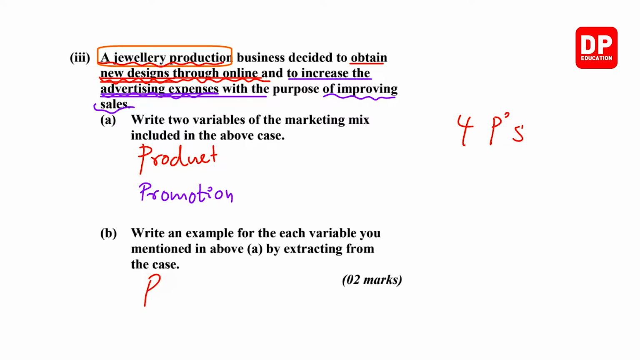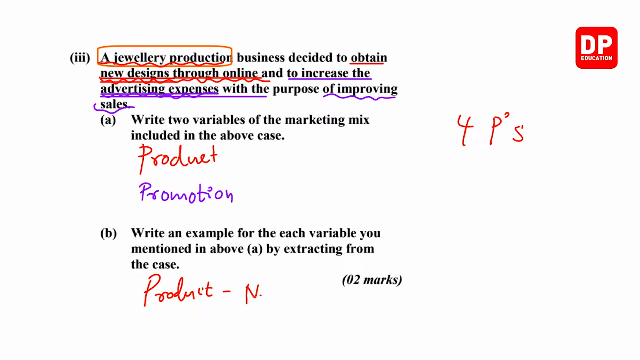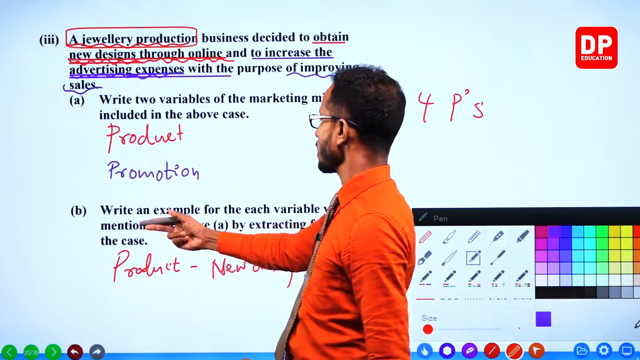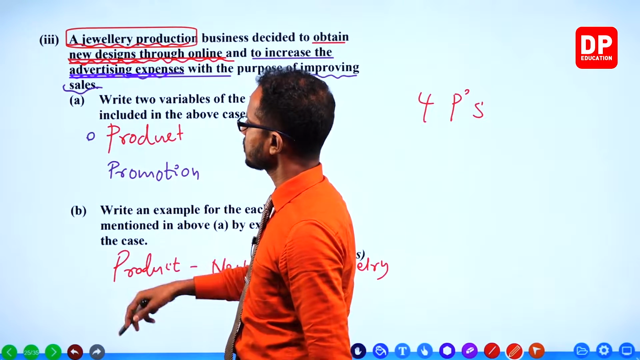For product, what is the example? New designer jewelry. That is the example for the product variable.